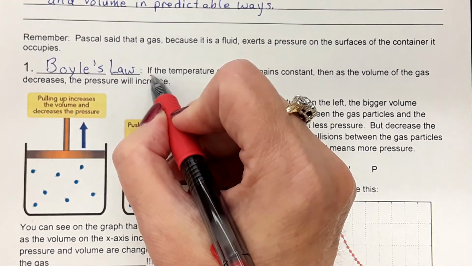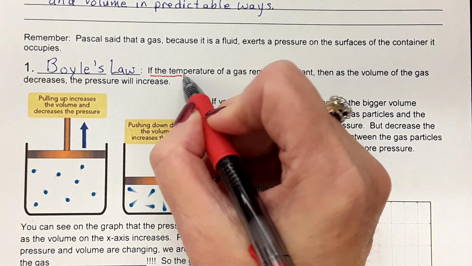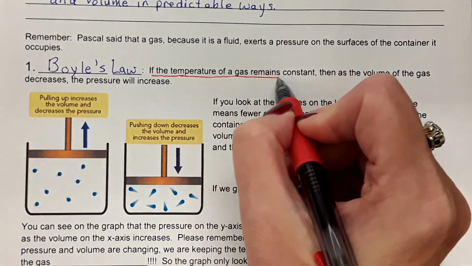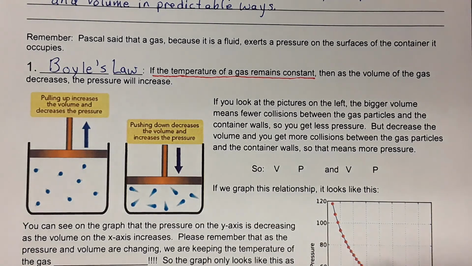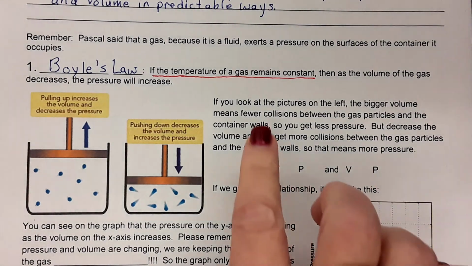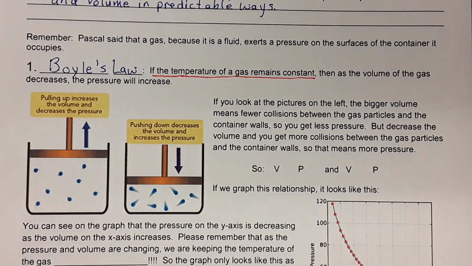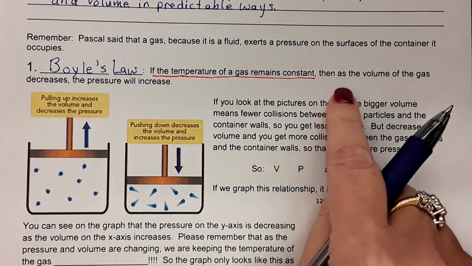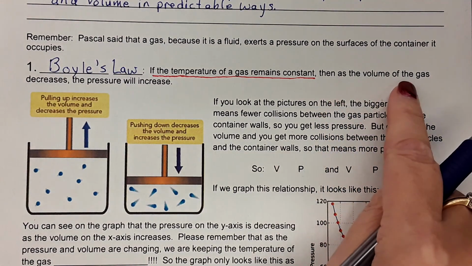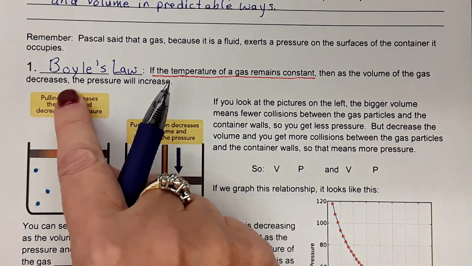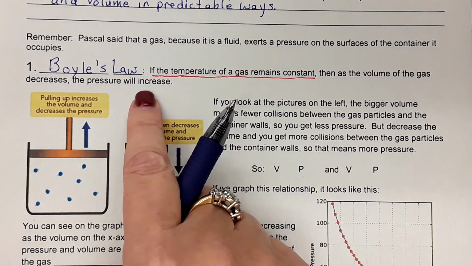So in this particular case, we're going to be focusing on volume and pressure, and we're going to keep the temperature of the gas constant. If the temperature of the gas remains constant, then as the volume of the gas decreases, the pressure will increase.